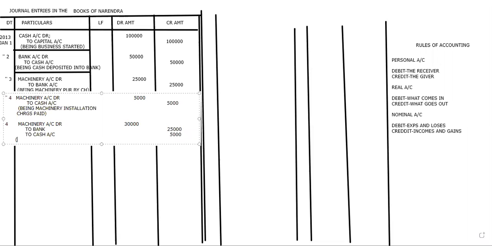A clubbed entry also you can write if you can: being machinery purchased and payment paid by check and installation charges by cash. Like this we can write it.